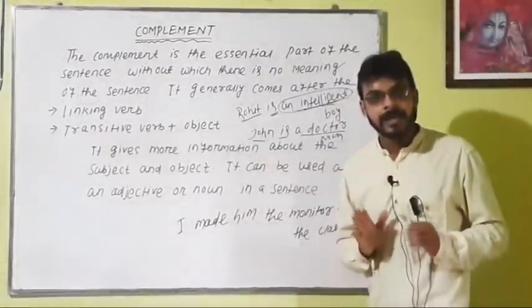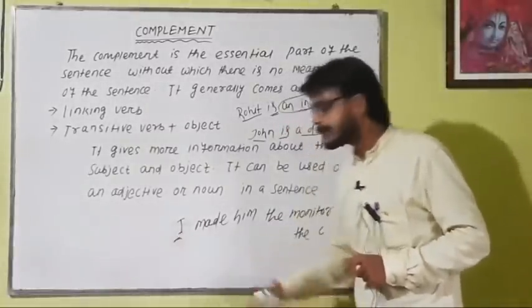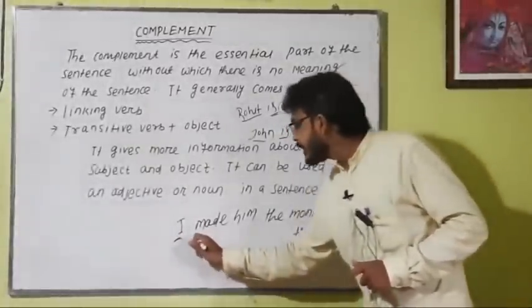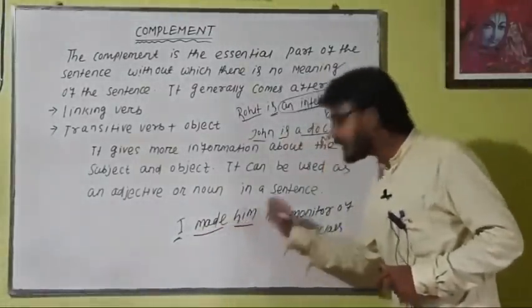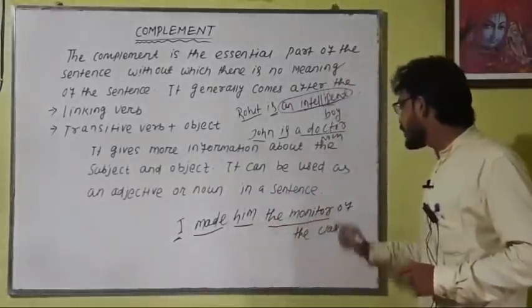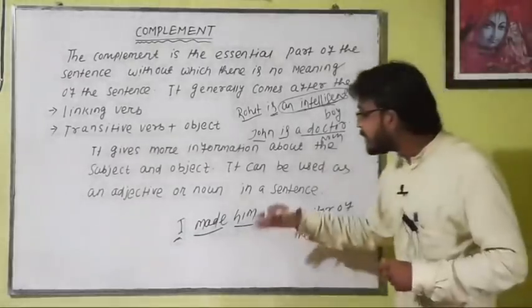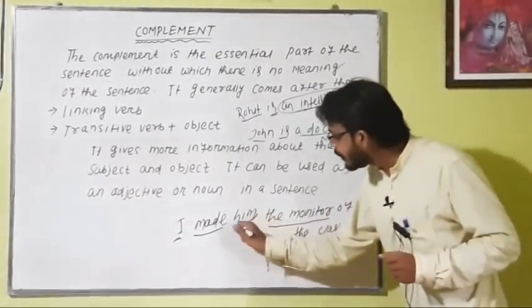So here the subject is I, made is the verb, him is the object, and the monitor of the class is the complement. I made him. Who is the monitor of the class? Him.